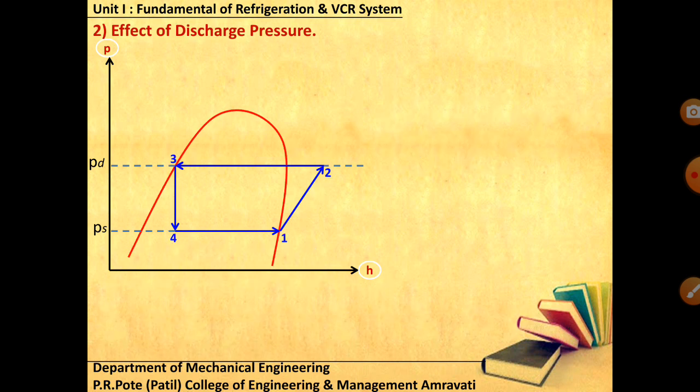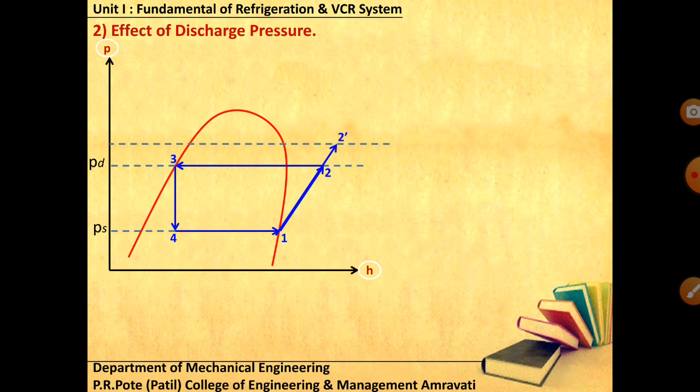Now next is the effect of discharge pressure. In the previous case we tried to reduce the suction pressure, and now we are trying to increase the discharge pressure, this Pd. Earlier it was, let me say, 8 bar, now I am taking 10 bar. My inlet would be as it is, point number 1 stays, and only point number 2 would be shifted like this. Again it is isentropic, that's why both lines overlap and coincide with each other. So this is point number 2 dash.